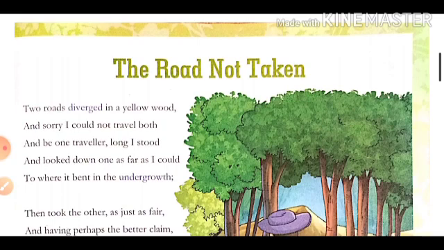Before starting the poem, let's study the poet Robert Frost. Robert Frost was an American poet who later on shifted to England. It is in England where he was recognized for his writing.